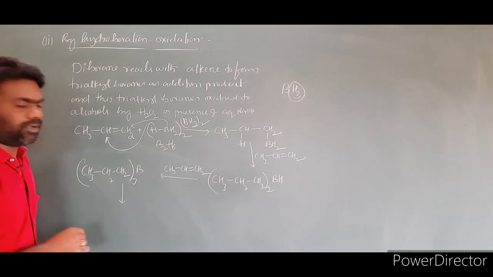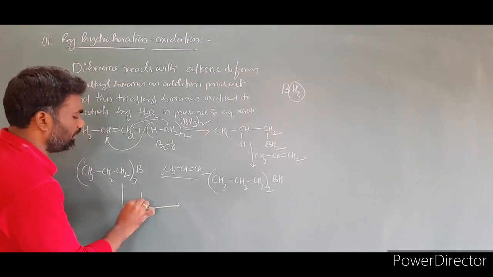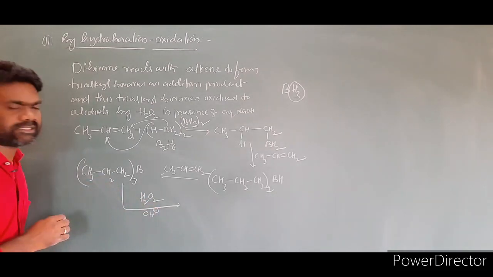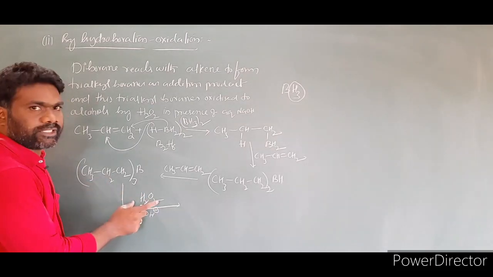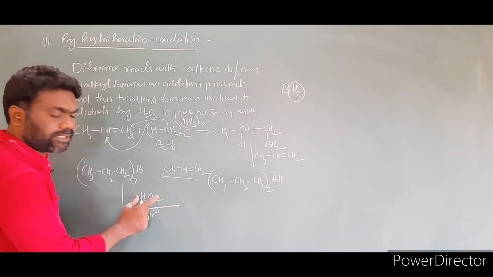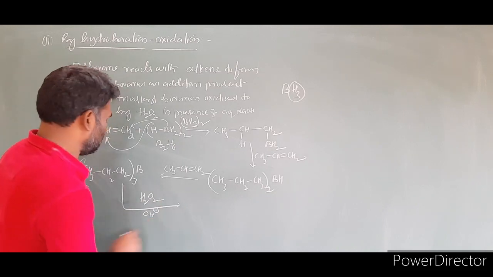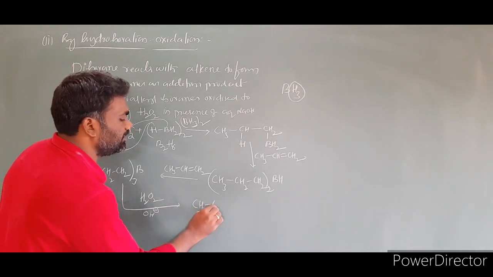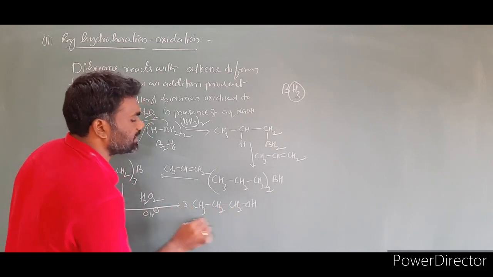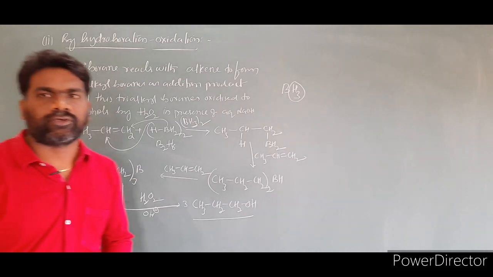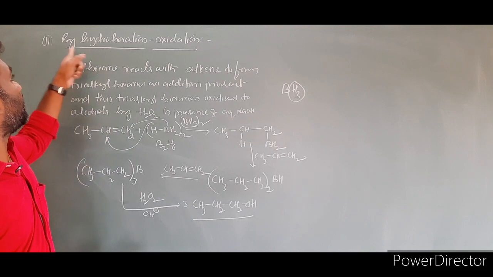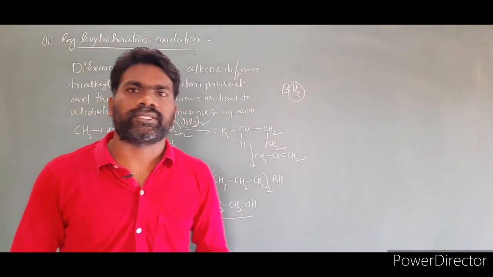This one we have to oxidize with hydrogen peroxide, H2O2, in presence of aqueous sodium hydroxide as a base. So this product is oxidized to alcohol. Then the product is CH3CH2CH2OH. How many molecules we get? 3 molecules. This is the preparation of alcohols from alkenes by the hydroboration oxidation method.